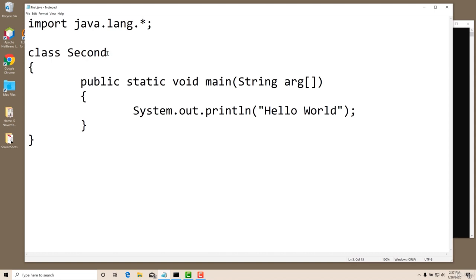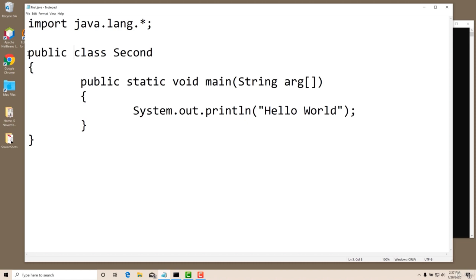Now let us come back and learn one more thing. Inside this, I will write the class name as public class second. Can we write like this? Yes, it's a common thing. We can write public, which means the class is public. We'll understand what it means for a class to be public later on. I am just writing it here. If I write public class, then see what happens.